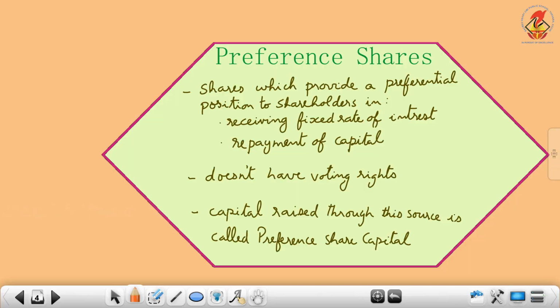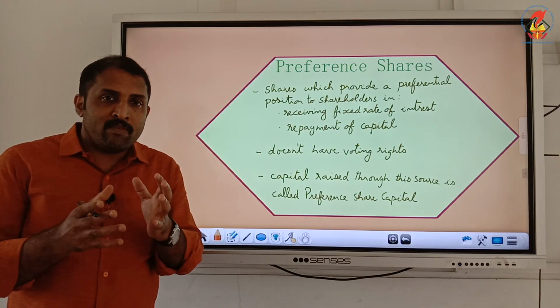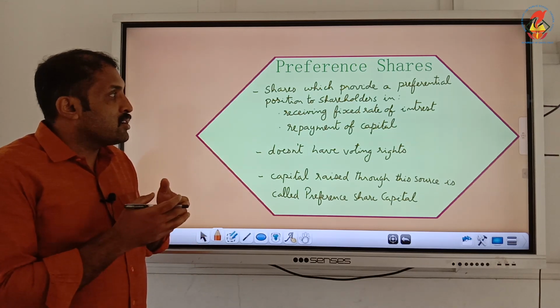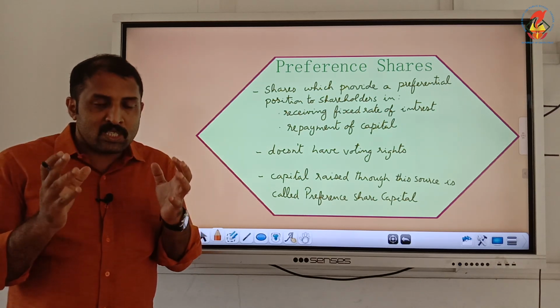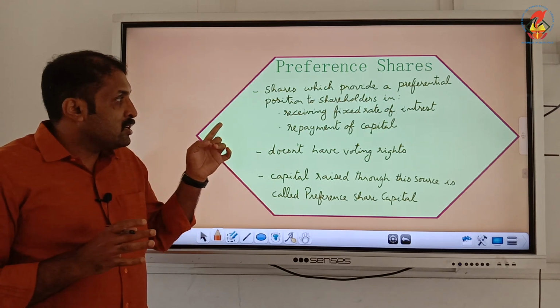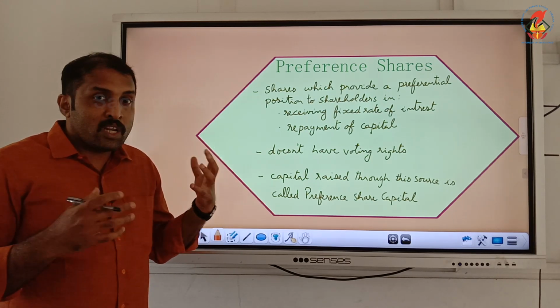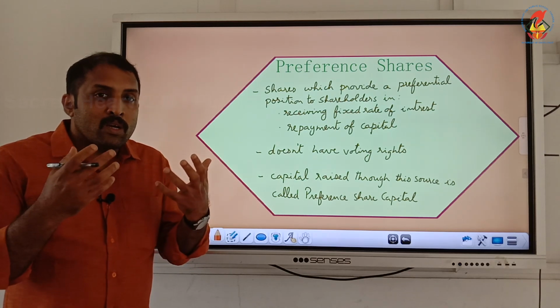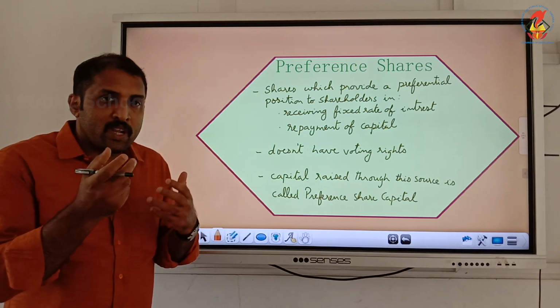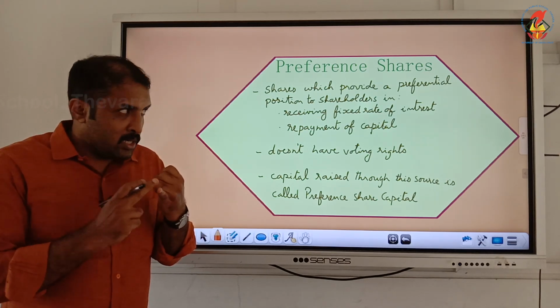Preference shares are those shares which provide some preferential rights to shareholders, and in two cases they are given priority. One is regarding receiving a fixed rate of interest. They will be paid an interest. And the second one is preference in repayment of capital. They will have preference when compared with equity shareholders in payment of interest,